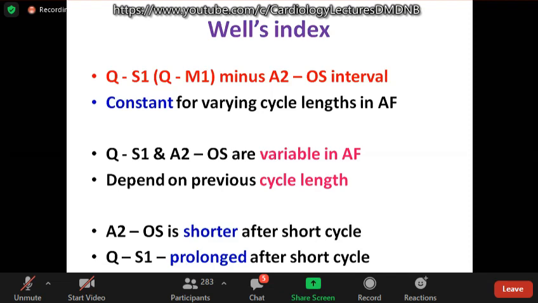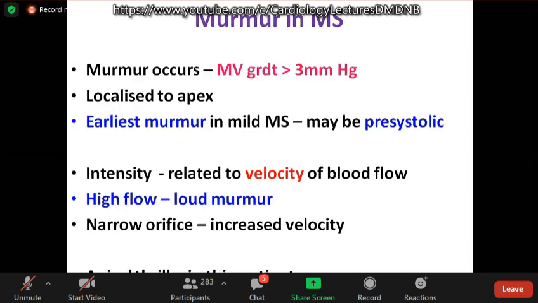This is supposed to be constant. Whenever in atrial fibrillation, QS1 and A2OS both vary depending on the previous cycle length. A2OS becomes shorter after a short cycle, QS1 becomes prolonged after a short cycle. So if you use this index, you can predict more accurately the severity. This is only for exam and it is not used nowadays.